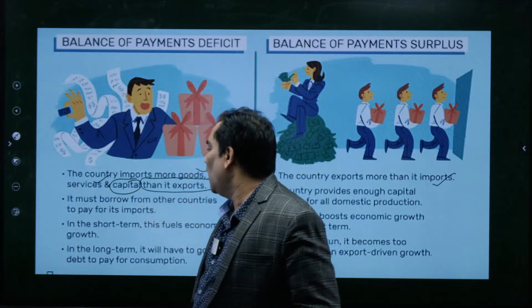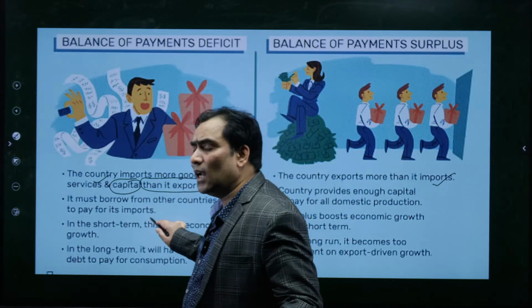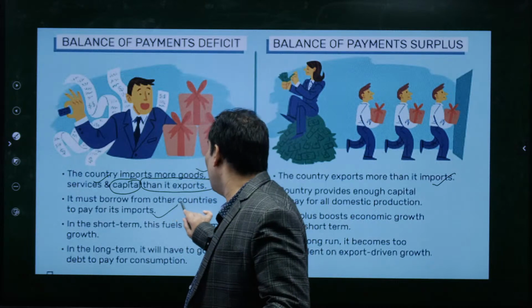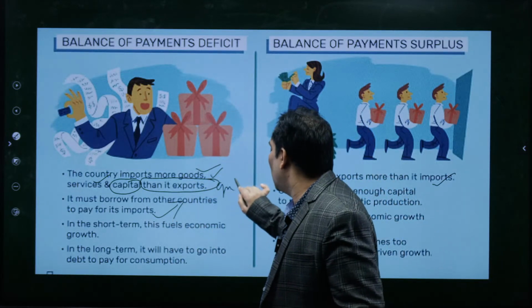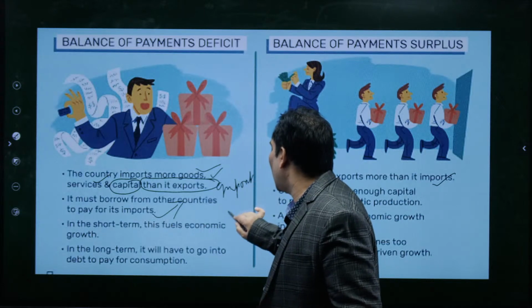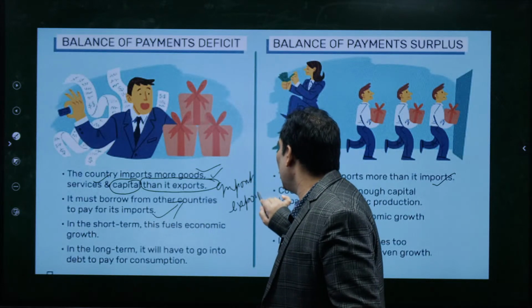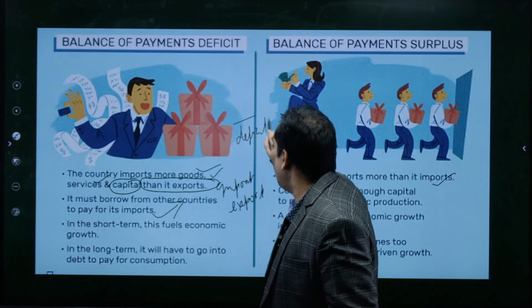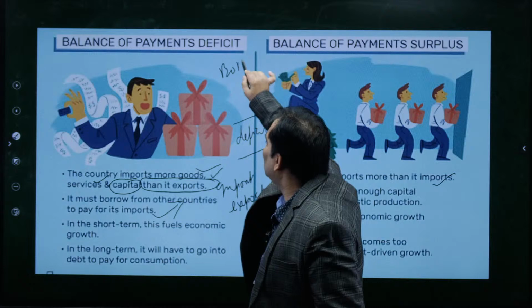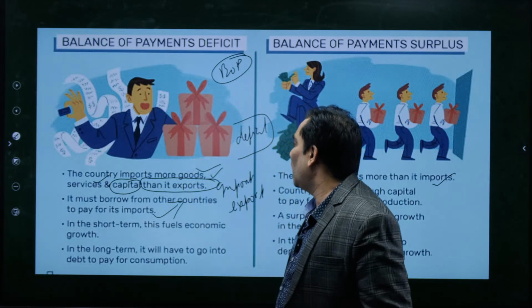It is very clear. That means in that condition we must borrow to meet our imports.